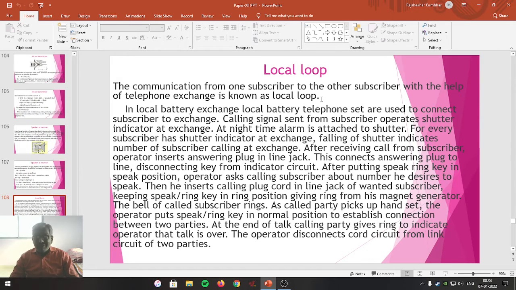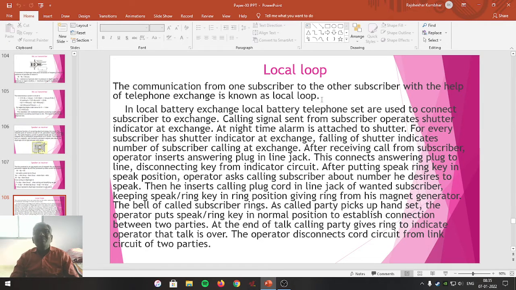So that's how we can say the communication between one subscriber and the other subscriber through telephone exchange with the help of the local loop. In short, the cable, the wire, the network which exists between the telephone exchange and every handset is called the local loop.